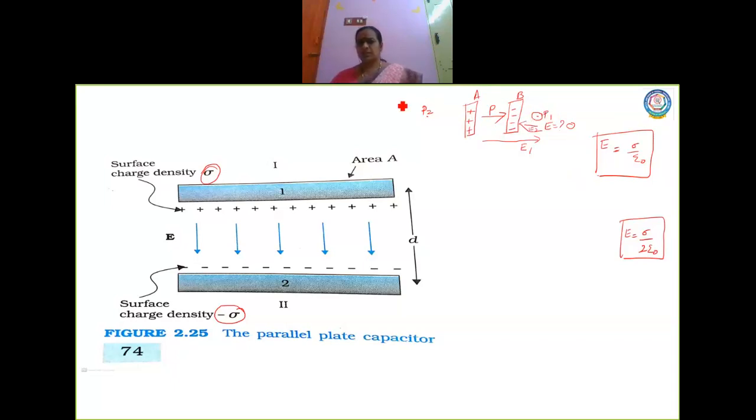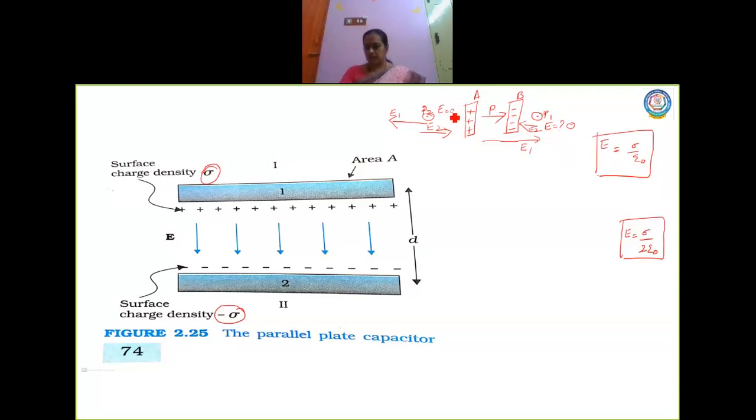Similarly, at this point P2, look at the electric field here. The plate is positively charged. Imagine a test charge to be here. The direction of the electric field due to plate A is E1, in this direction, because it is a force of repulsion. Now come to this plate, which is negatively charged. The test charge is positive, so this will be the electric field. This is E1, this is E2. So what is the total electric field at point P2? Again here it is 0.